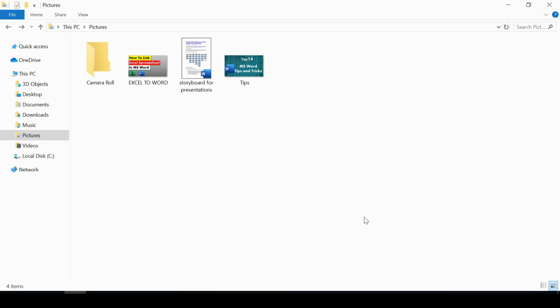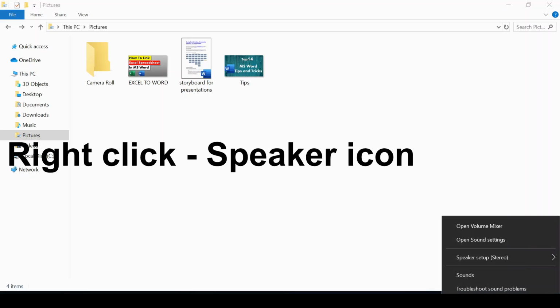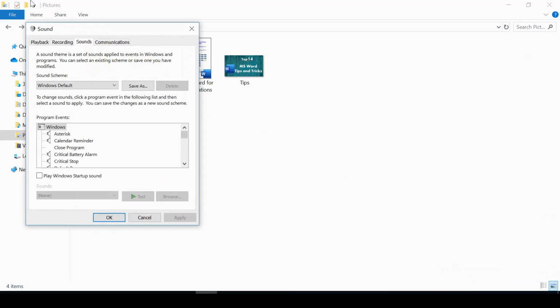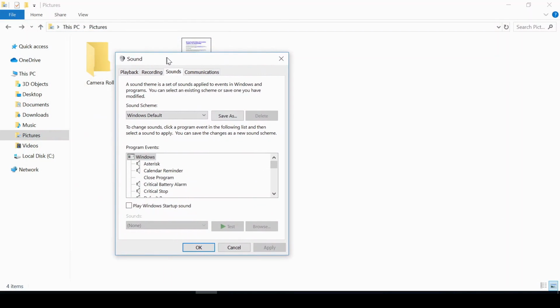So what you need to do is hover your mouse to the status bar and right click the speaker sound. Alright, so when you right click this speaker sound, you're going to see the menu appear. Click on the sounds and then the sound dialog box comes out.